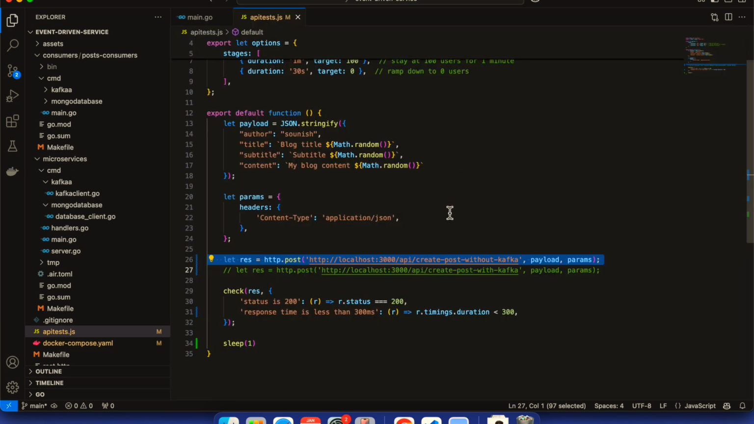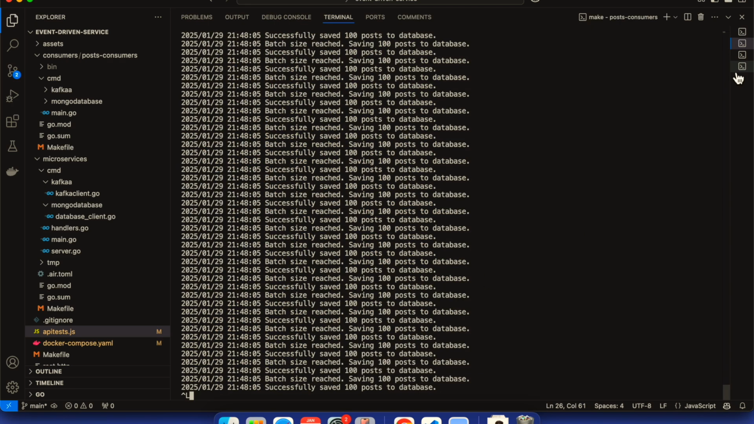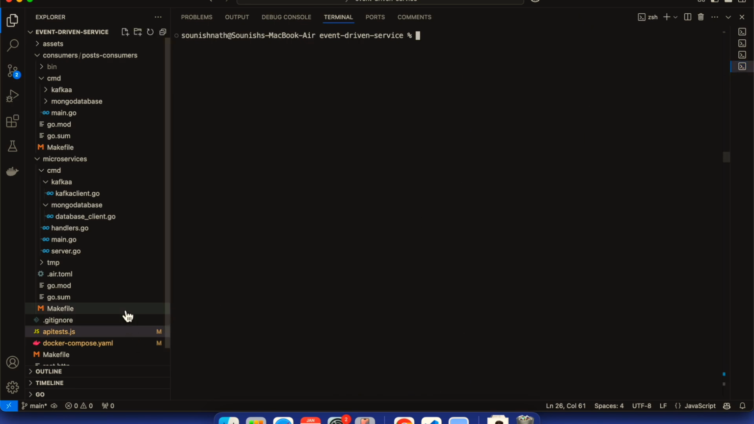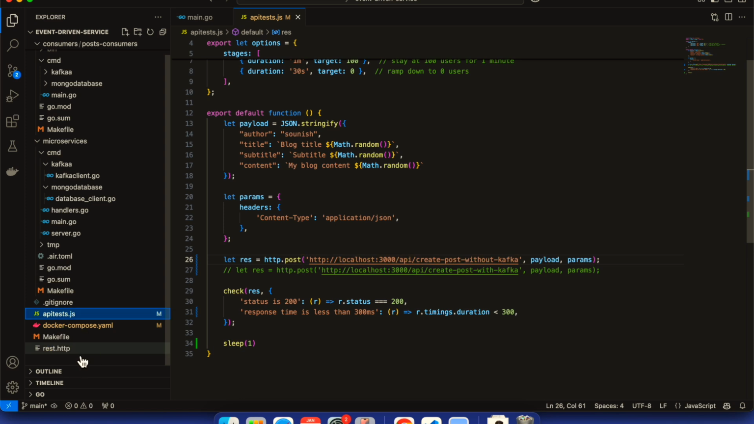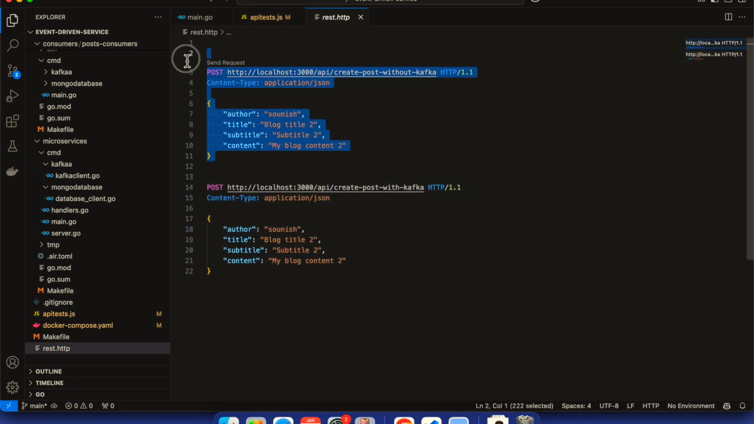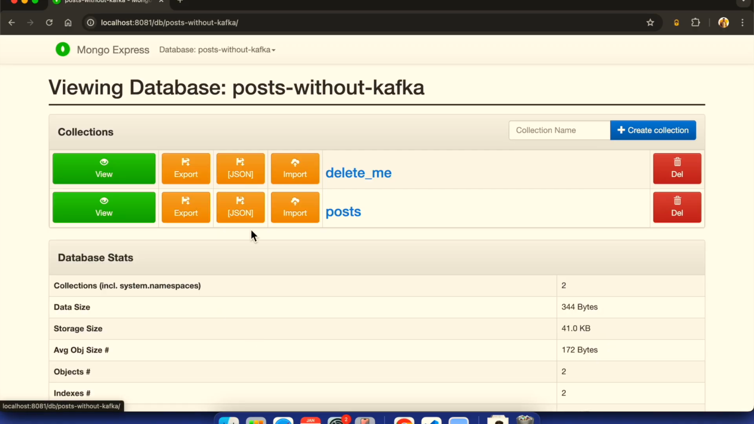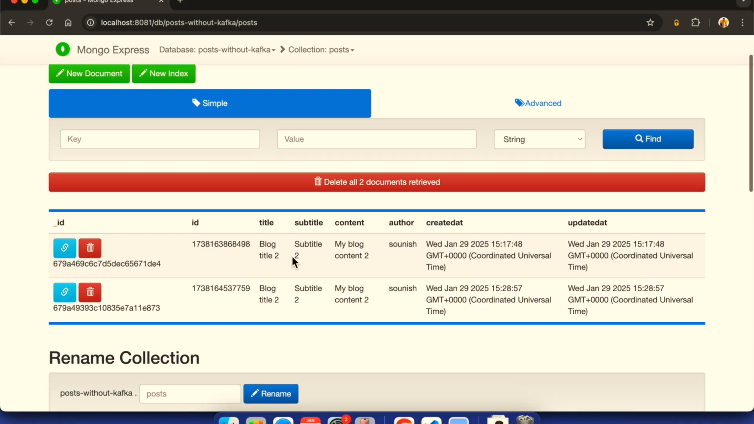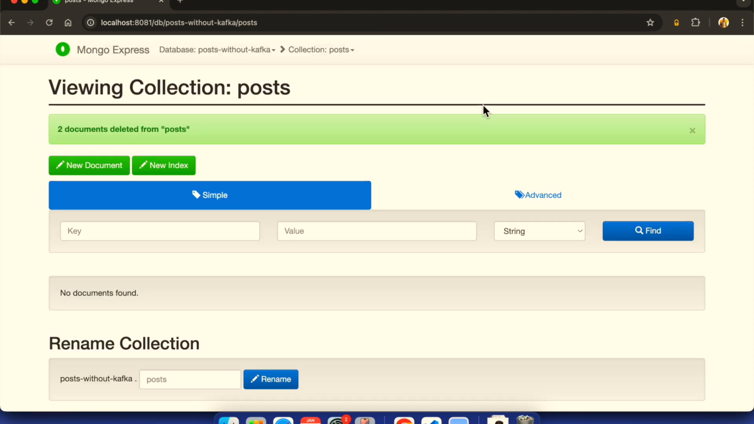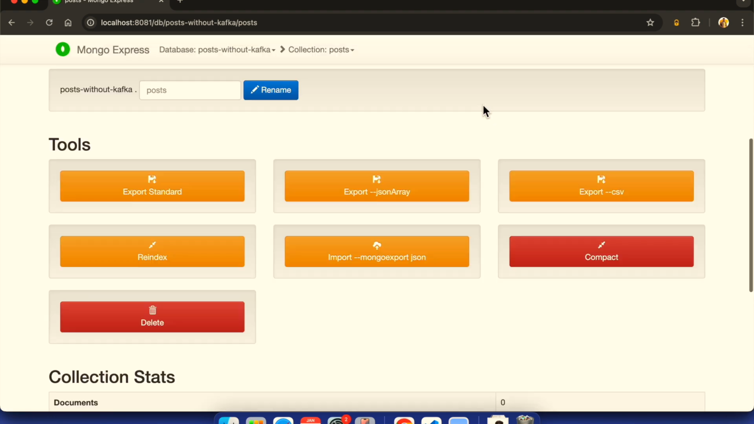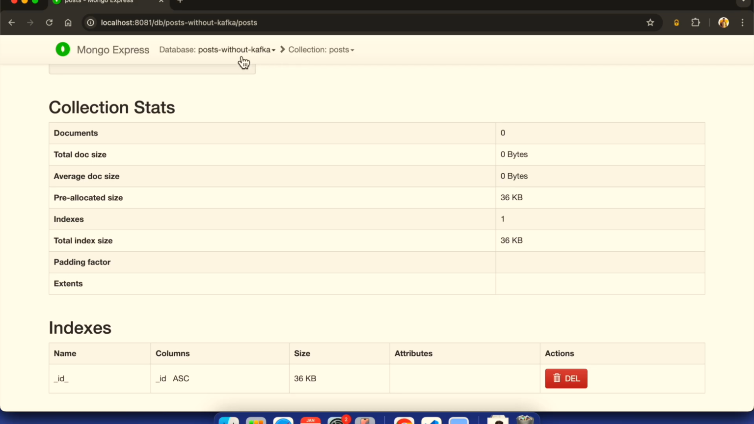Now first we are testing without Kafka, the without-Kafka endpoint. Before I go there, I just want to show the request.endpoint. So this is the particular request.http. If I hit Kafka without post, there is nothing present in post, right? These two documents are there. I will also delete them just for simplicity. So we don't have anything right now. It's zero posts in Kafka without post.